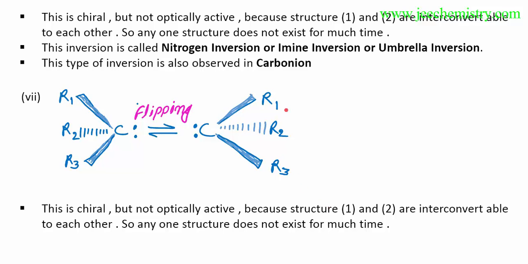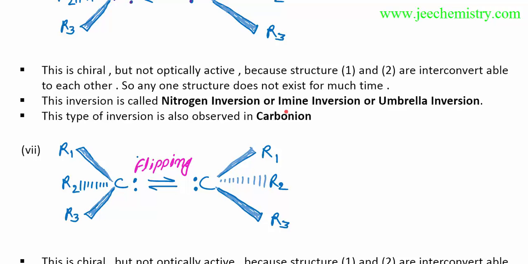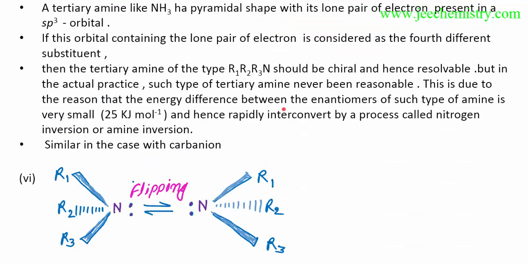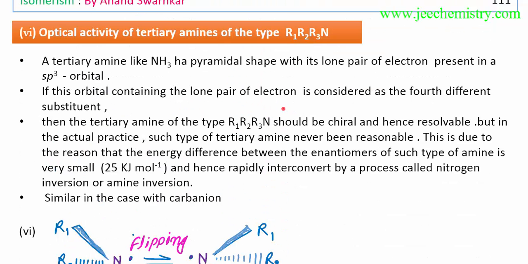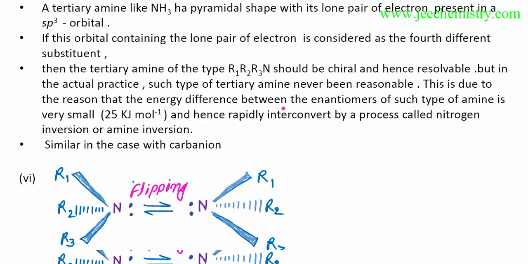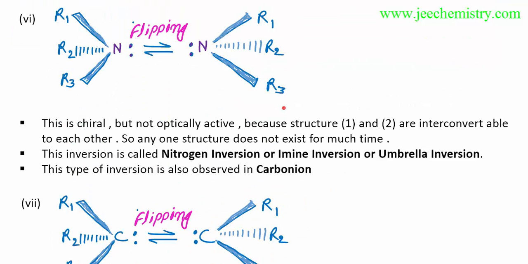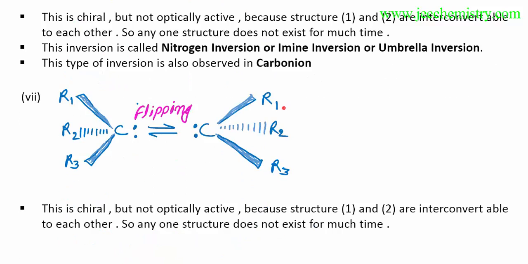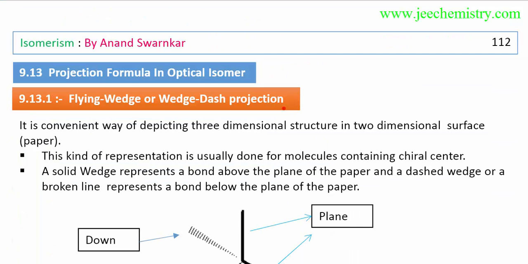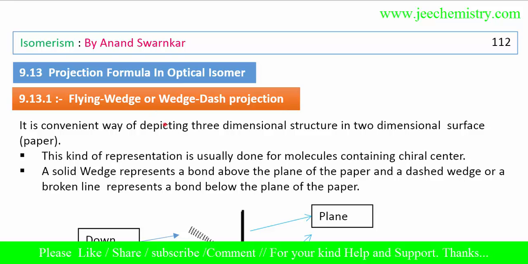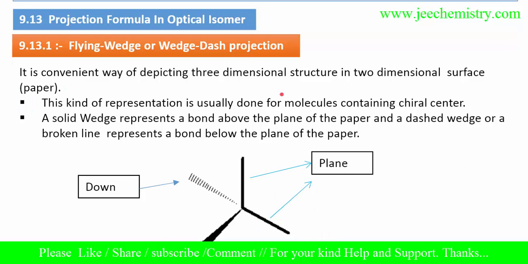In this way we have shown that this type of structure has a chiral center but cannot show optical activity. So we need to remember this type of compound. There are also some other types of compounds, but these two are most important to learn for examination purposes. Now we will learn about the projection formulas of optical isomers, the flying wedge and Fischer projection formulas.